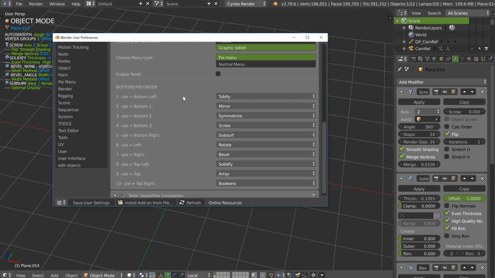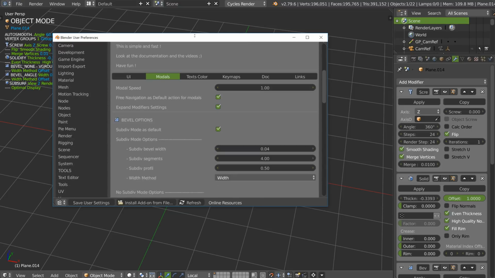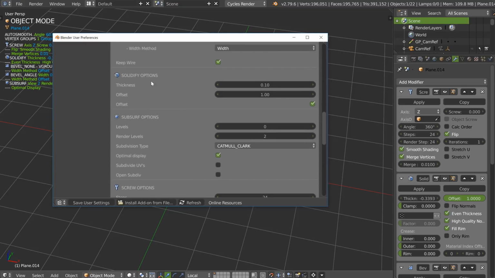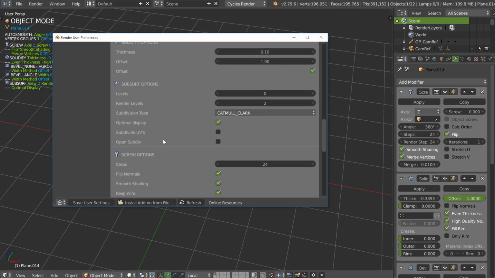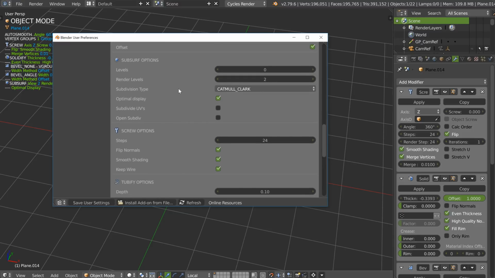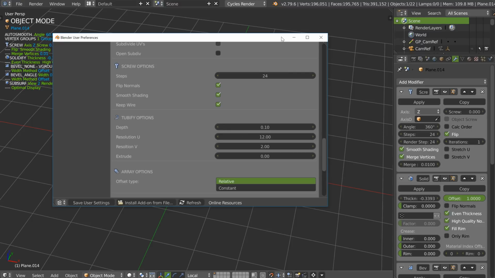Disable, as you can see. So in the modals, I added some options for the Solidify, and I need to edit this one. I need to clean this, it's wrong. I will fix it. I added options for the subsurf. I wonder if I can add more options. For example, for the screw, I added all those options. Maybe you want more, so don't hesitate to tell me what you want.